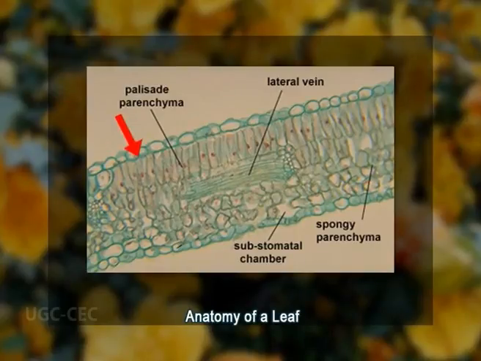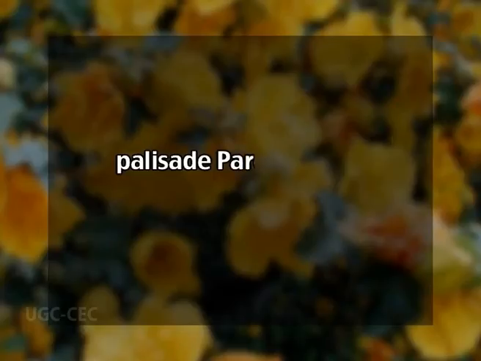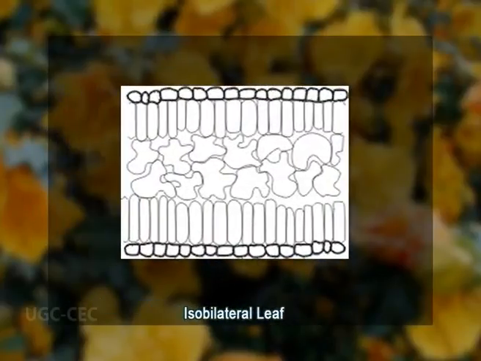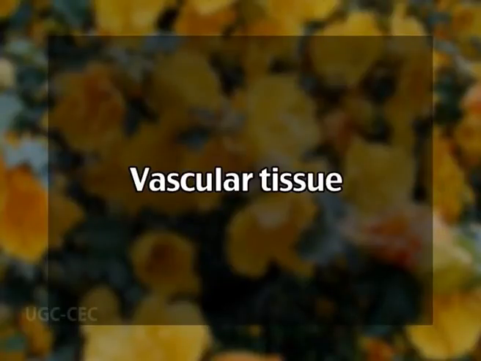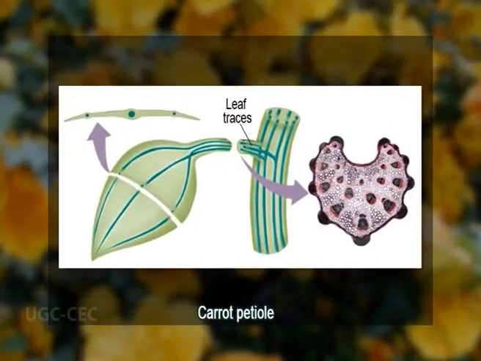When the palisade parenchyma occurs on one side of the leaf blade and spongy tissue on the other, the leaf is called dorsiventral or bifacial, that is having distinct dorsal and ventral sides. When the palisade parenchyma occurs on both sides, the leaf is called isolateral or isobilateral, that is having equal sides. Now, vascular tissue. Leaves receive their vascular supply from the vascular system of the stem on which they are borne.